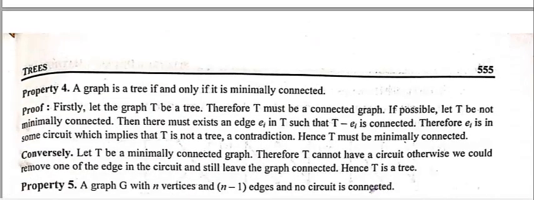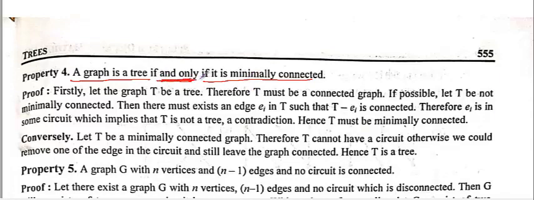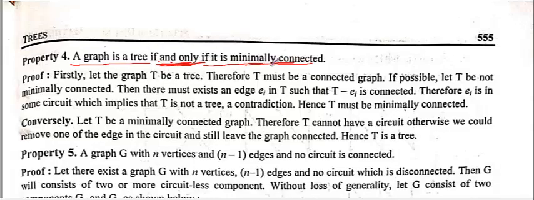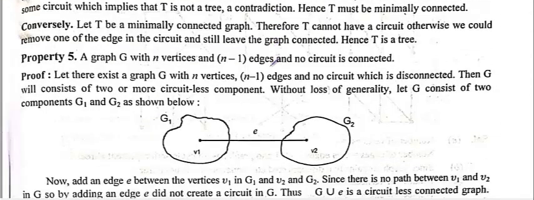They have given 2 examples, not a single example. So this is one graph. If you break any edge, it will be disconnected. This disconnected, disconnected, disconnected. Okay. So the fourth property is related to that. A graph is a tree if and only if it is minimally connected. Otherwise it is not a tree. If and only if is important. If it is minimally connected, then it will be a tree. Correct? That is property number 4.